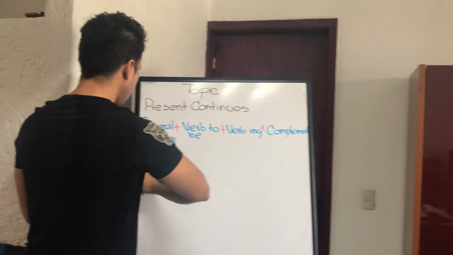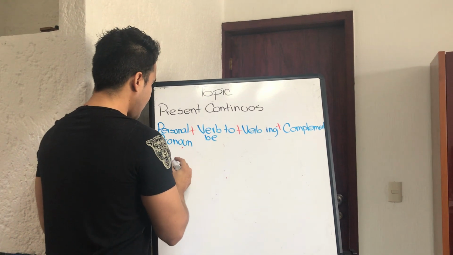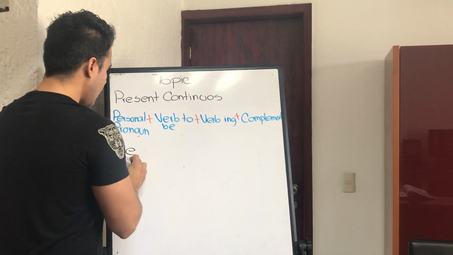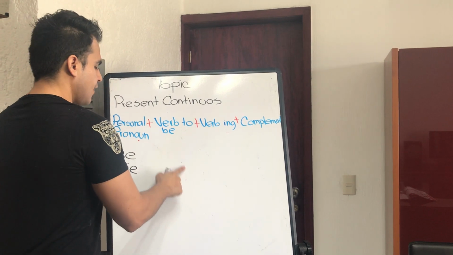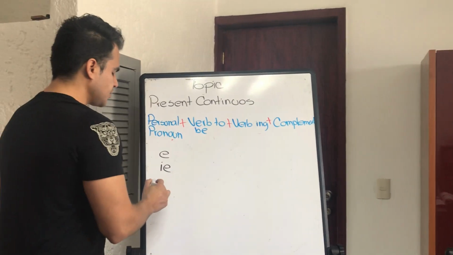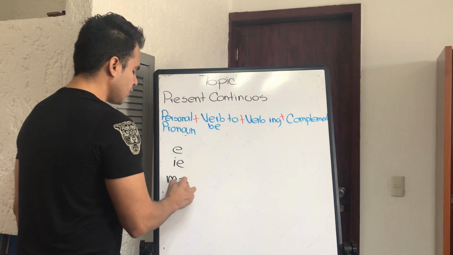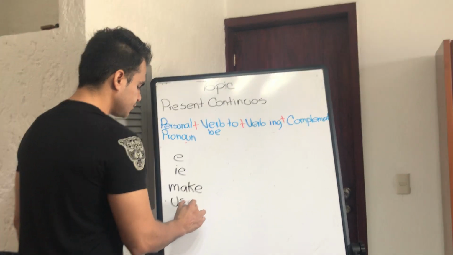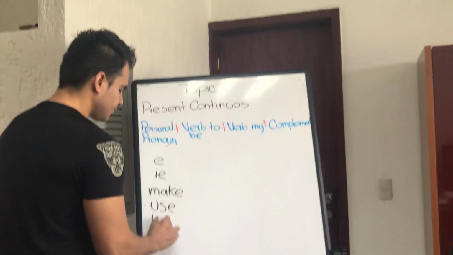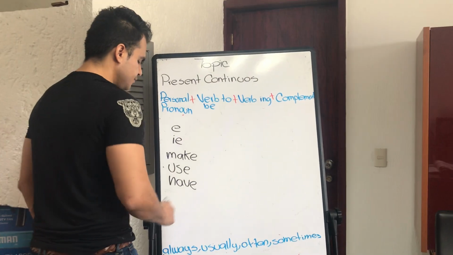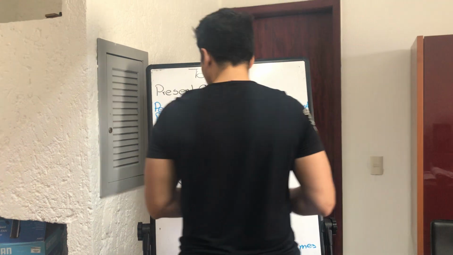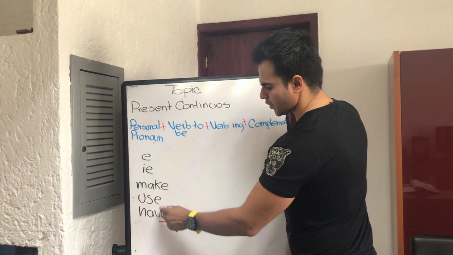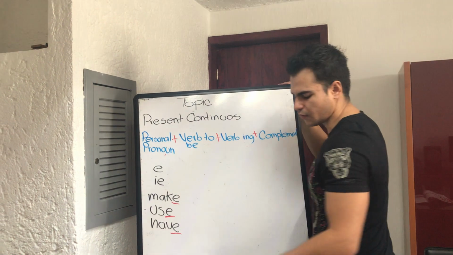If I have a verb that ends with E, I have to make a change, right? Let's take a look. For example, if I have right here this verb, make, or use, or even have, I have a verb that ends with E, right?